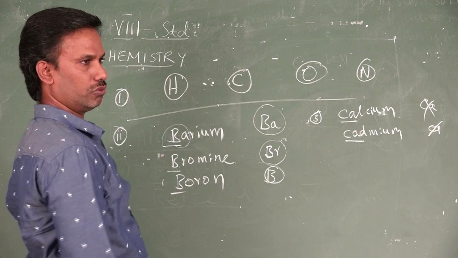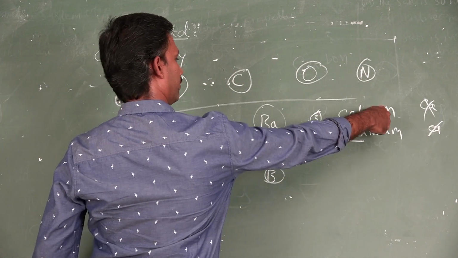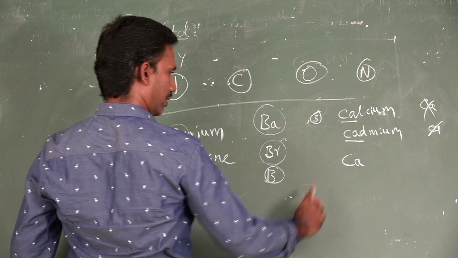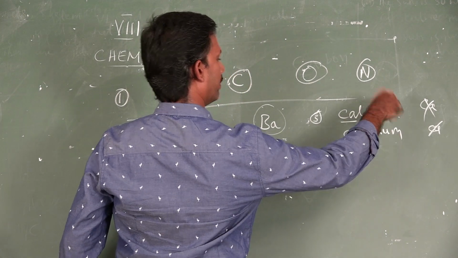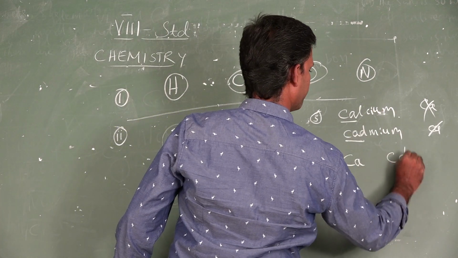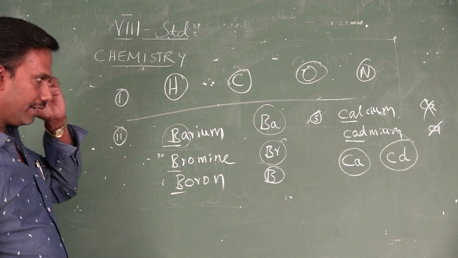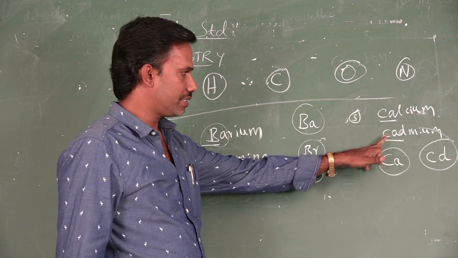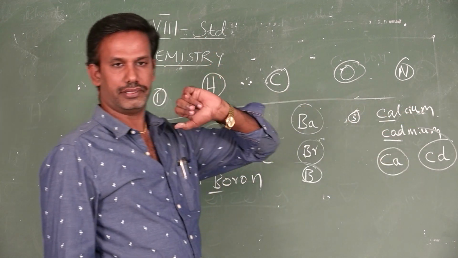So what to do? For this, one of the elements will take the first two letters as a symbol, calcium Ca. In order to distinguish the two, the third letter may be taken for cadmium. Even though both have the same first two letters, for the second element we take the third letter as a symbol.